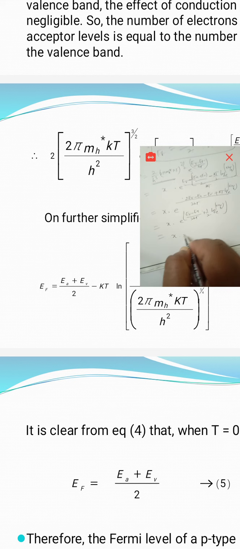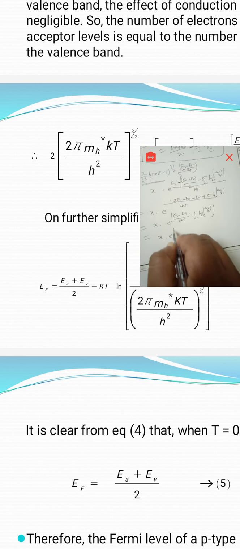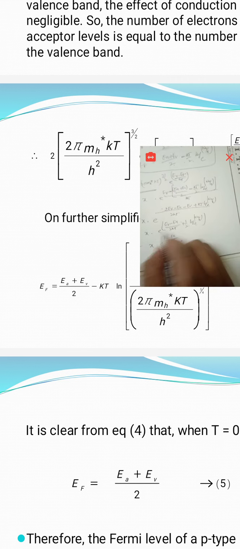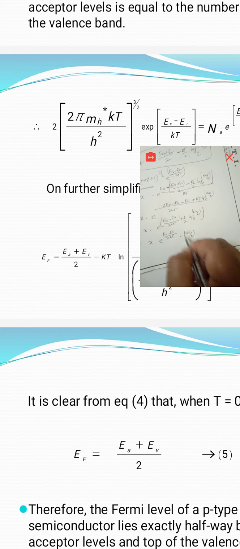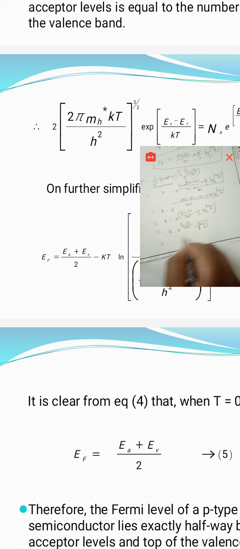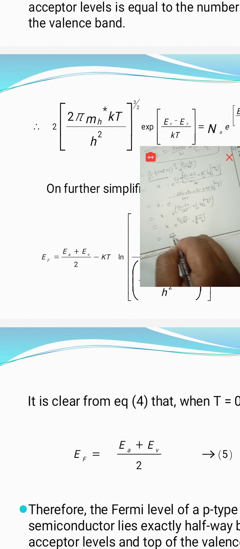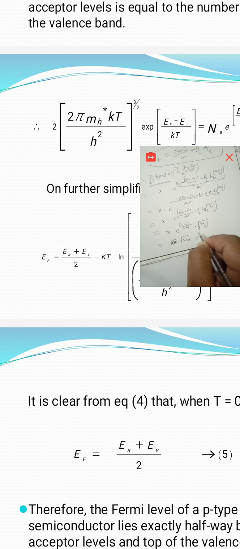That is equal to x into e power of a plus b, that is e power a into e power b: e power of (EV minus EA) by 2 KT into e power of this much. Then we can write e power of log x is x, that's why here (NA by x) whole power 1 by 2, that is root NA by x. That is equal to root NA x by root x, that is root x NA into e power of (EV minus EA) by KT.